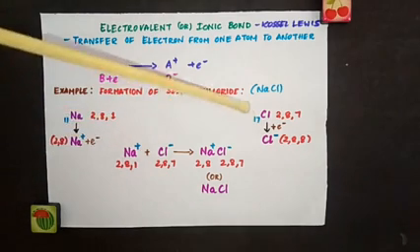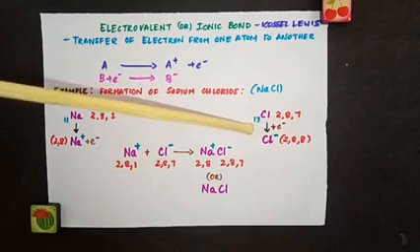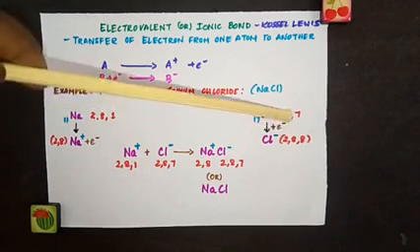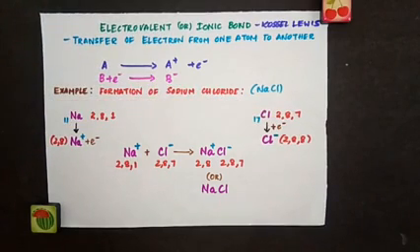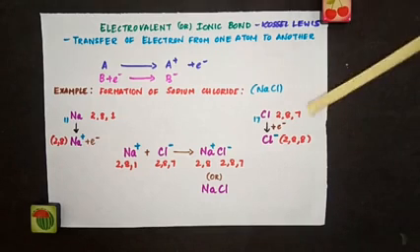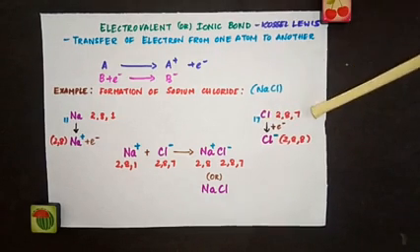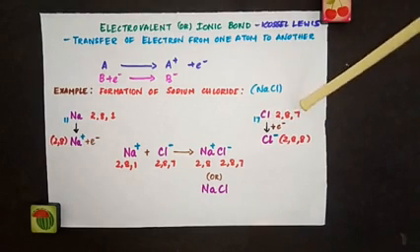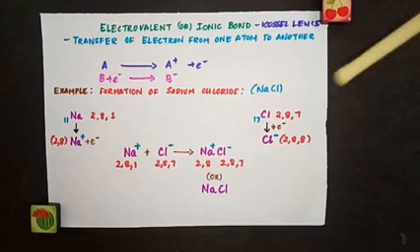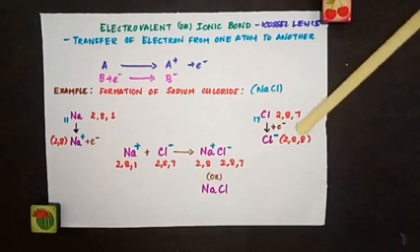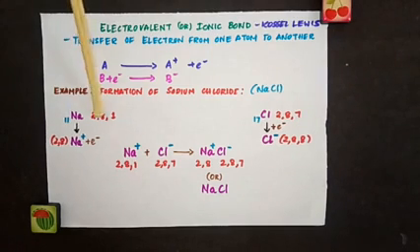Now chlorine, what is the atomic number of chlorine? It's 17. What will be the configuration? 2, 8, 7. Now look at the valence shell. There are 7 electrons, but how many electrons are needed by chlorine to attain an octet? 1 more electron. So chlorine is ready to accept an electron. Do you remember, chlorine belongs to the halogen family, and they are non-metals and more electronegative because they have more tendency to accept or attract electrons. So chlorine is ready to accept an electron, and sodium is very much eager to lose an electron.